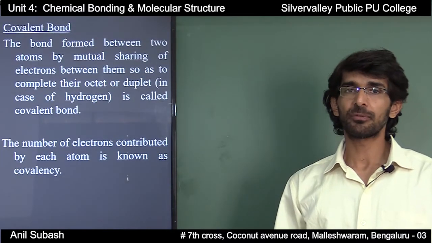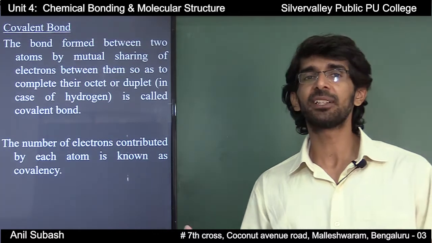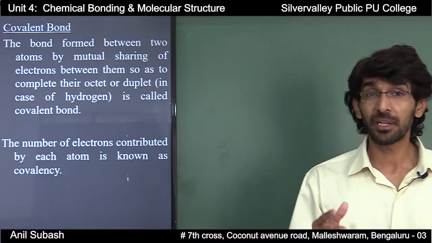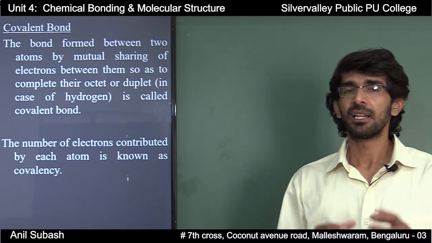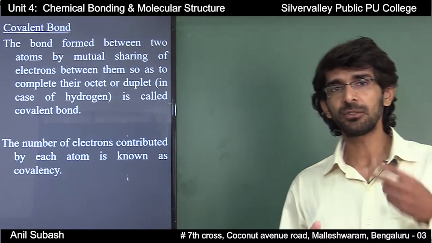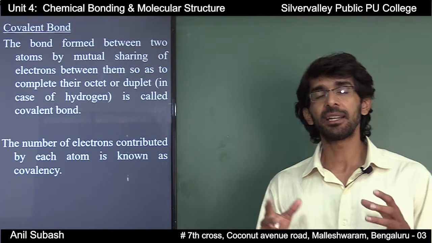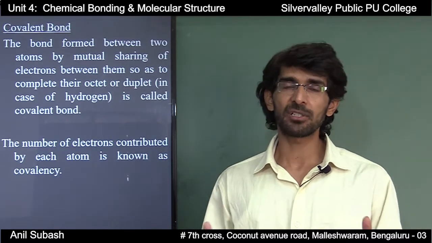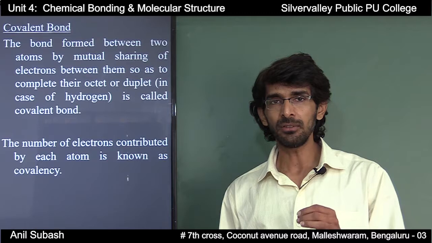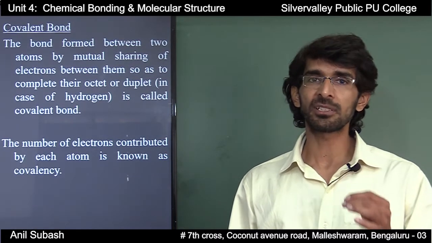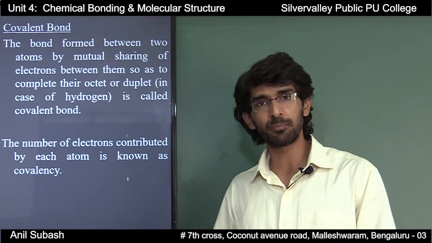During the formation of a covalent bond, there may even be a double bond between the two combining atoms, or even a triple bond. A double bond is formed when two pairs of electrons are shared between the combining atoms, and a triple bond is formed when 3 pairs of electrons are shared between the combining atoms. Now, let us take the example of the oxygen molecule and study the formation of a double bond.